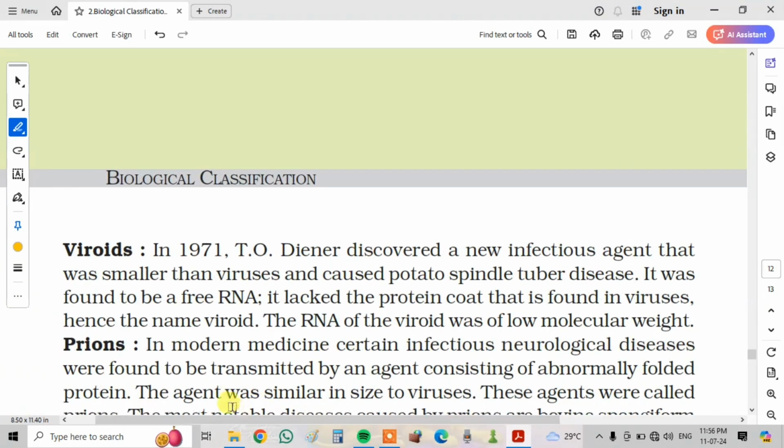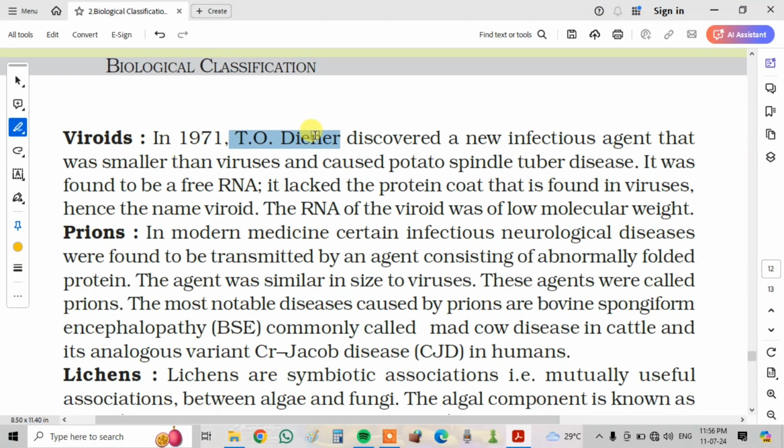Next, viroids. T.O. Diener in 1971 discovered a new infectious agent that was smaller than viruses and caused potato spindle tuber disease. It was found to be free of protein. It lacked the protein coat that is found in viruses. Hence the name viroid, and the RNA of the viroid was of low molecular weight.